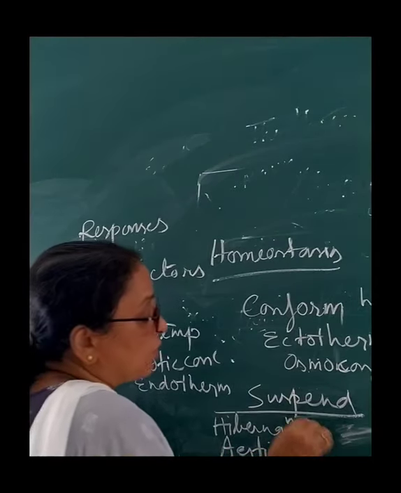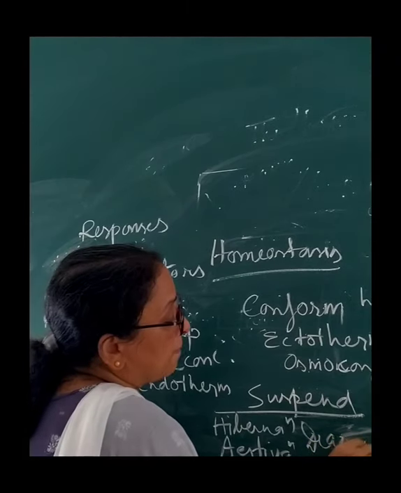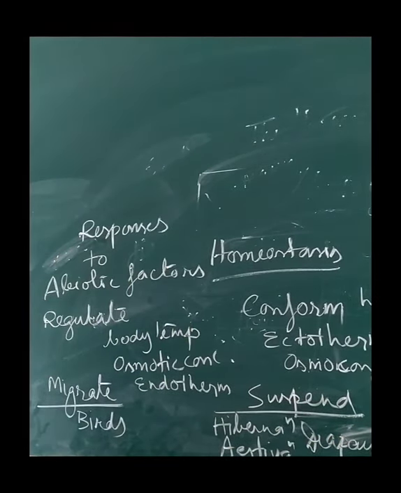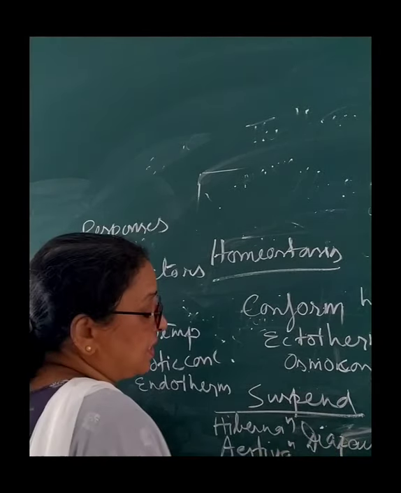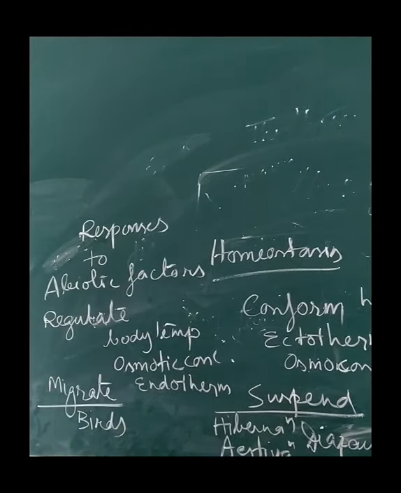And there is also one term that is called diapause, isn't it? So what is hibernation? Most of the reptiles and amphibians go under the soil during winter season to escape the environment. And estivation is also called summer sleep, which they try to avoid extreme temperature. And diapause is a stage of suspended development seen in zooplankton. So temporarily they suspend their body activity, the developmental stage, and that is called diapause, which is exhibited by zooplankton.